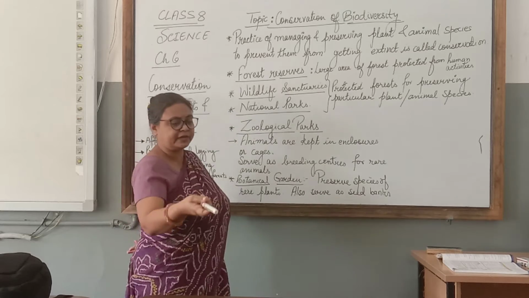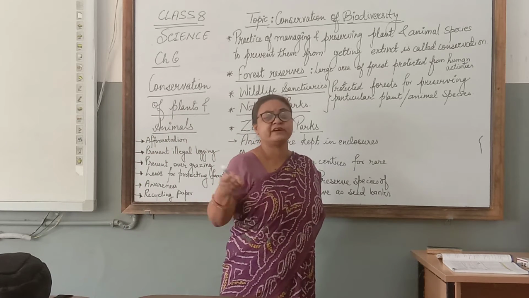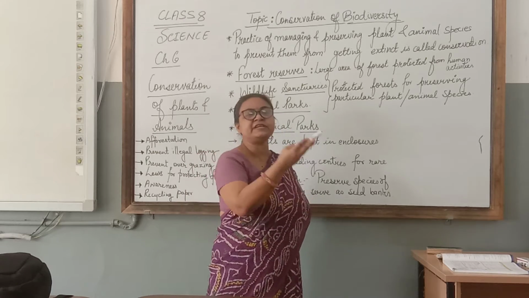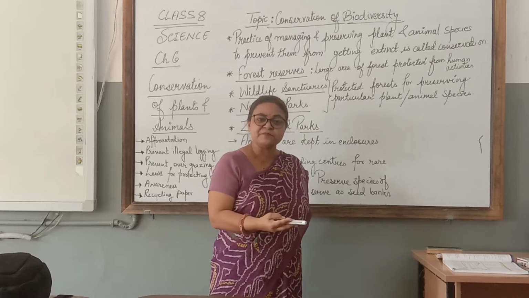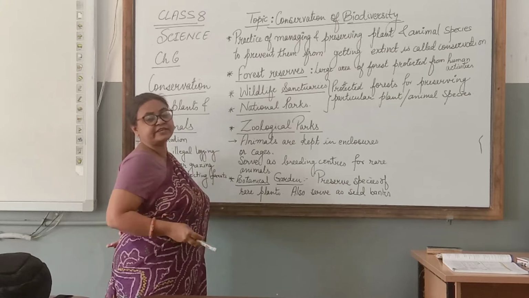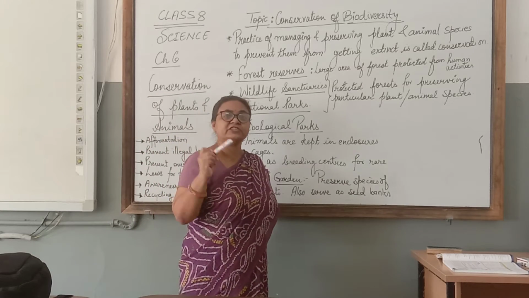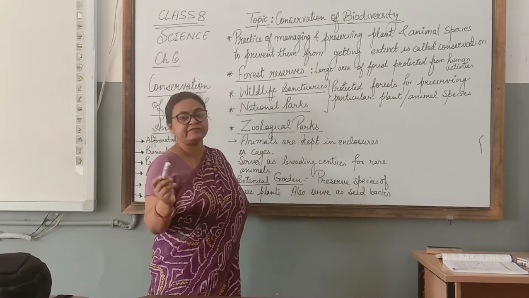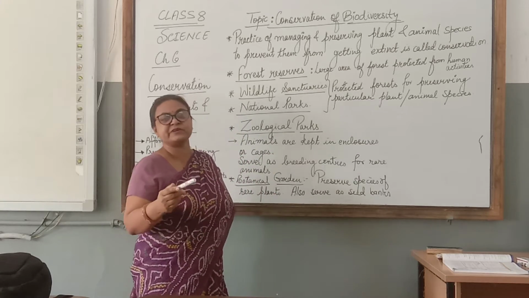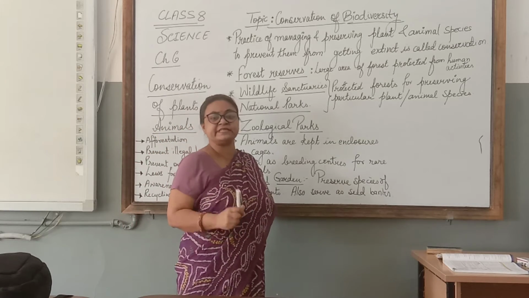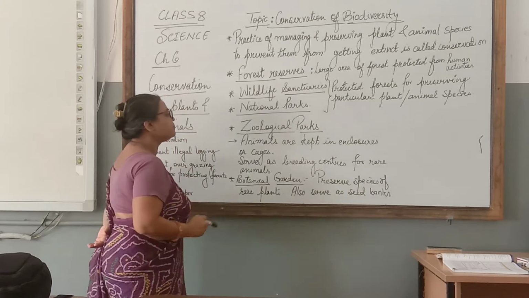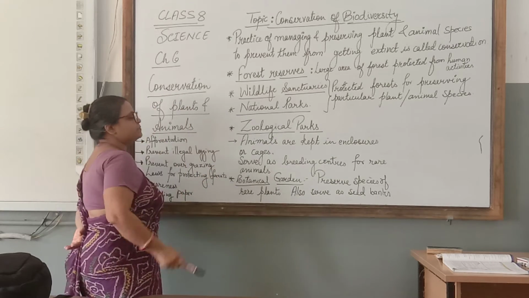Then like for endangered animals like tigers, we have the Sariska. Then Bandhavgarh, Corbett National Park is there. Periyar Wildlife Sanctuary is there for protection of the Asiatic elephant. Then Gir Wildlife Sanctuary protects the Asiatic lion. Kaziranga National Park is famous for the one-horned rhinoceros, the Indian rhinoceros, which is found only here in India in the Kaziranga National Park.